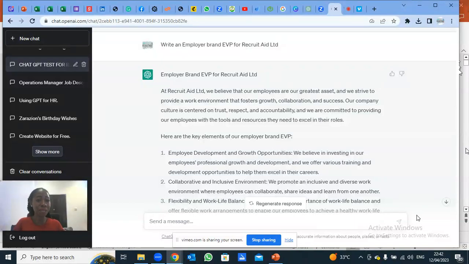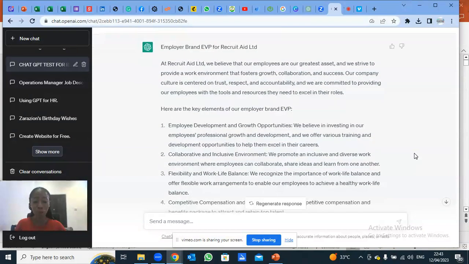Maybe there's an experience that it's saying you do not have. Maybe there's a skill that GPT is saying you do not have as an HR. Based on the pros and cons it has analyzed, you'll be able to go and work on it, get that skill, and add it to your CV. That way you are slowly and steadily working towards your dream job.